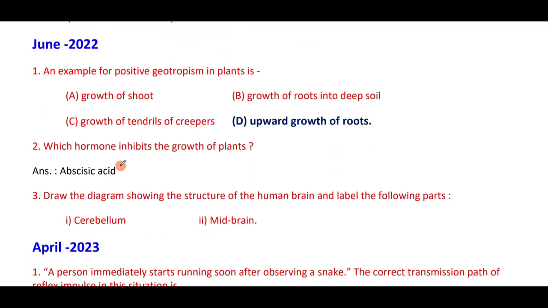Which hormone inhibits the growth of plants? It is abscisic acid. See, again the human brain diagram has been repeated. Dear students, by this revision you will be able to understand which question has been repeated, which concept has been repeated in the examination. Do try to concentrate more on it.